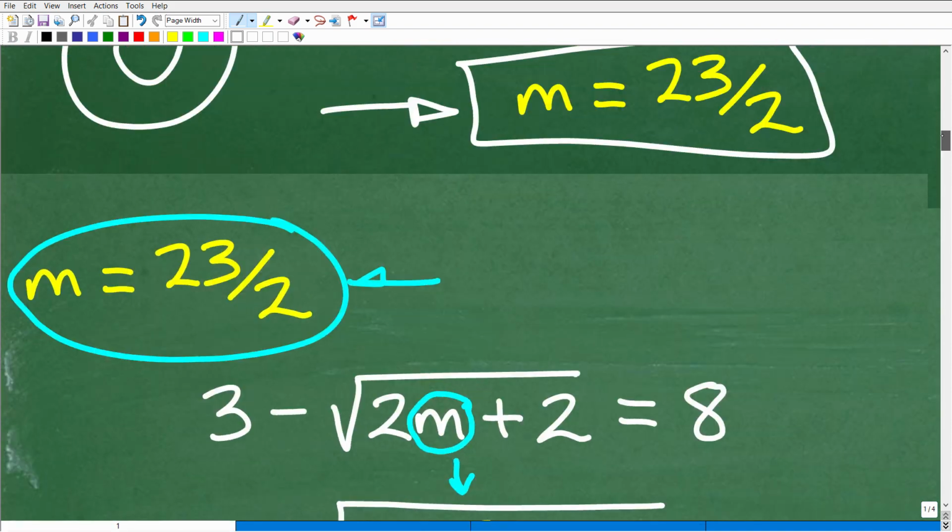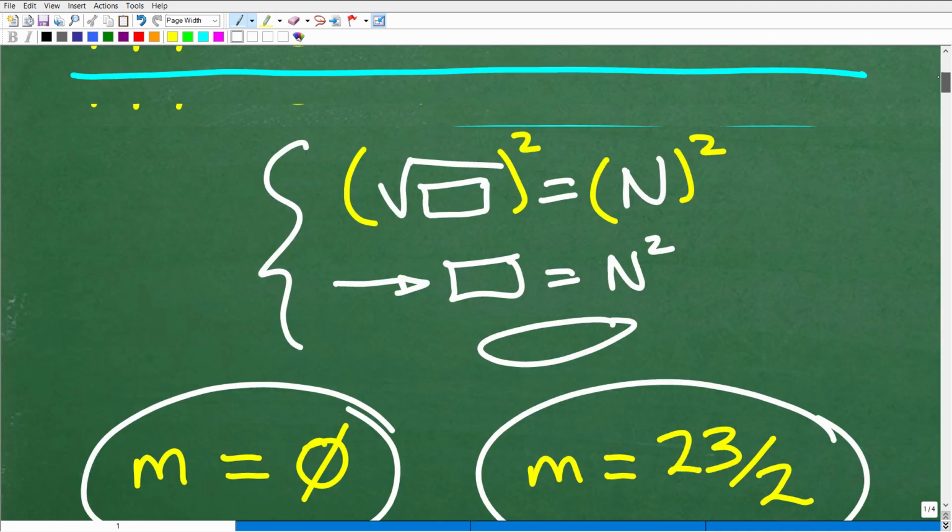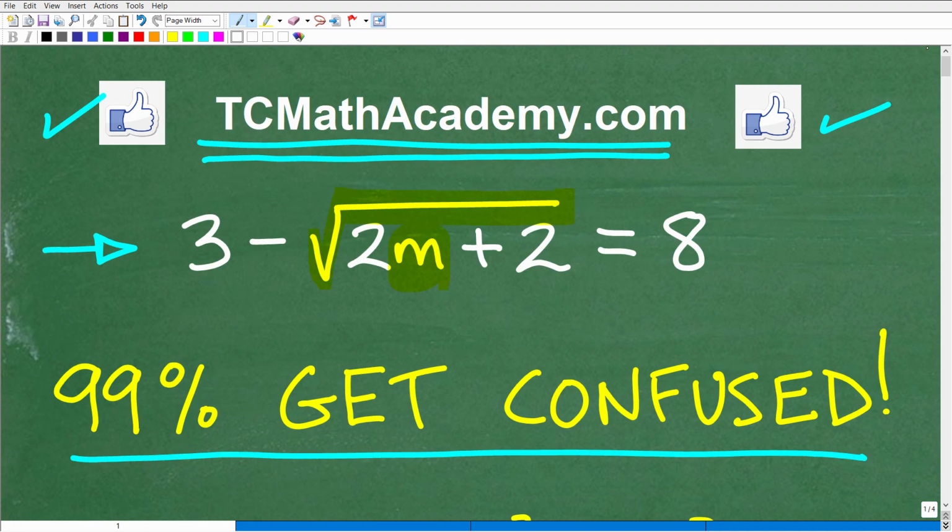I'm telling you right now, this is so confused, and for good reason. I don't think it's really made very clear, at least in the textbooks that I've seen. I've seen a ton of things out there. So when I have an opportunity to highlight something like this, it will really help you out when you're solving radical equations. Anytime you have to check for extraneous solutions, you need to understand the difference between taking the square root in a quadratic situation or just the principal square root.